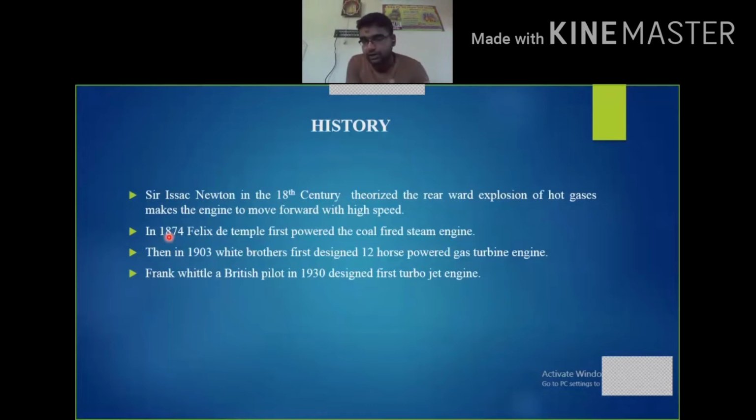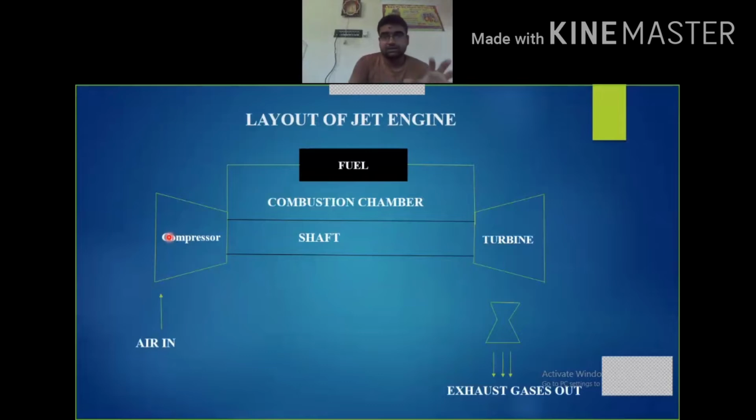Now at present, how did aircraft come into existence? Based on all the history, modifications took place, and now the aircraft have come into existence. So this is the layout of a jet engine. We are very well aware of the jet engine's layout here.